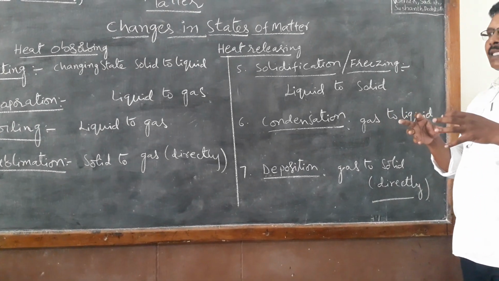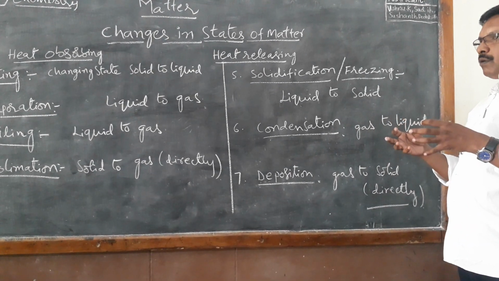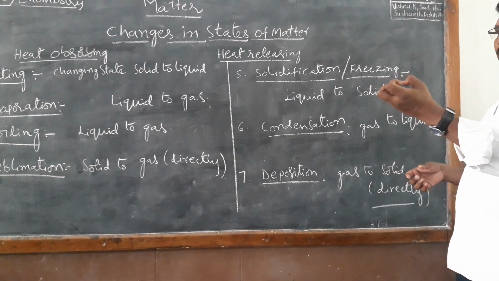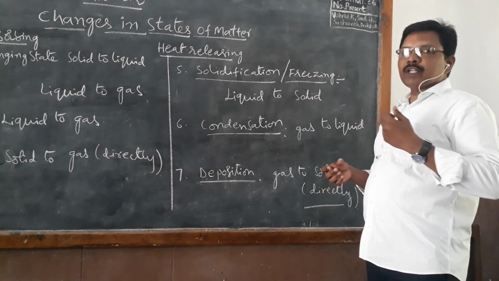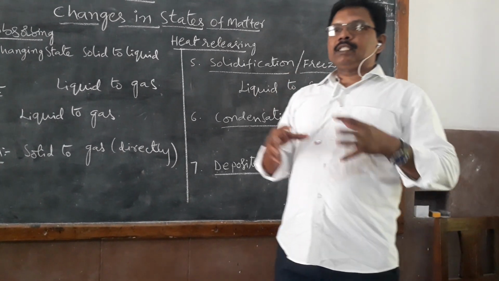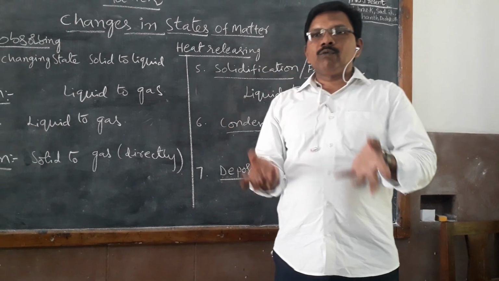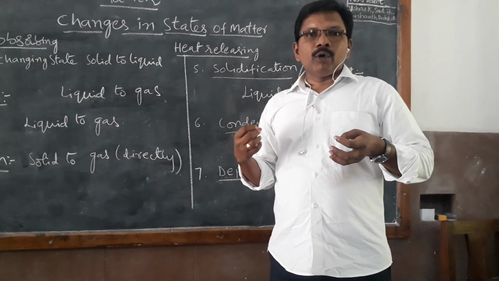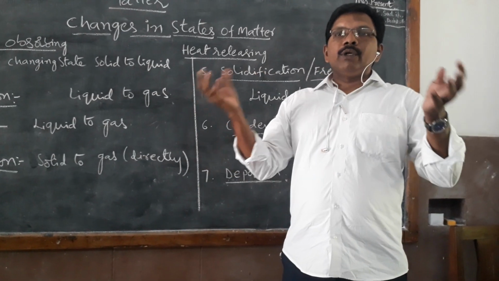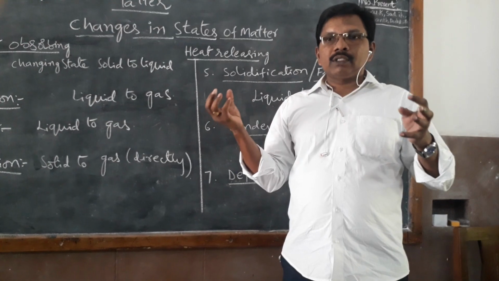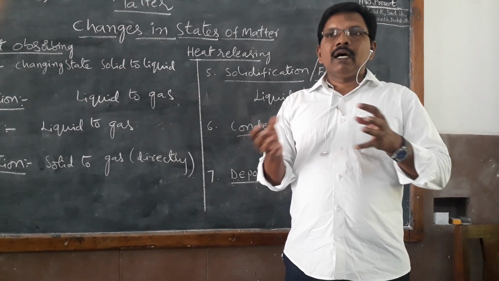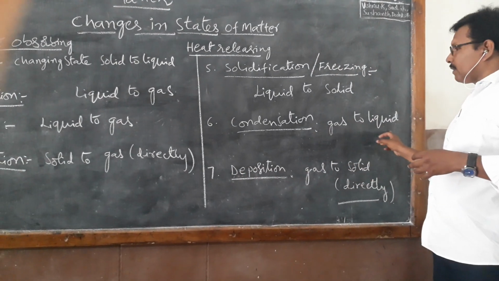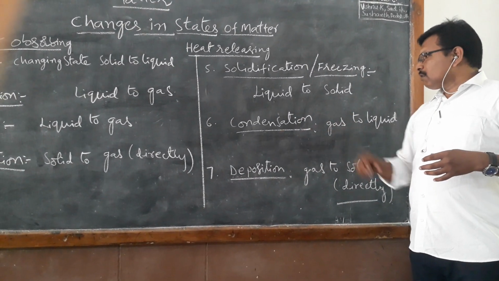When we cool the gas, because of coolness, gas turns to liquid. For example, take a bottle out of the fridge and keep it on the table. We can see droplets surrounding the bottle. The droplets of water are not from inside the bottle. They are because air particles touch the cold bottle, cool down and turn to liquid. That is gas turning to liquid because of cooling. So that is called condensation.